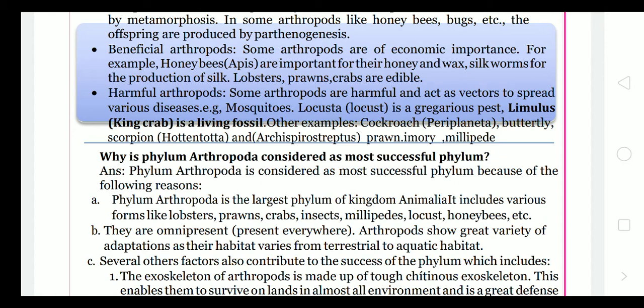Some arthropods are harmful also, acting as vectors which spread various diseases. King crab, Limulus, is a living fossil. Other examples: cockroach, Periplaneta; butterfly; scorpion; Hortensia; Archispirostreptus; prawn; and millipede.